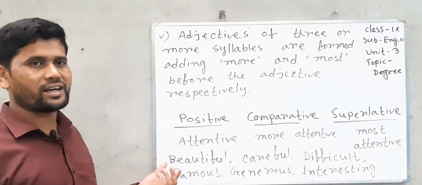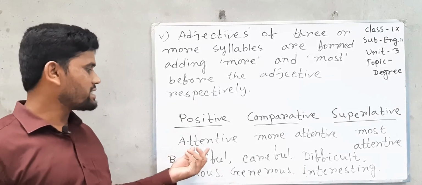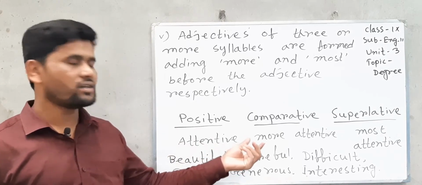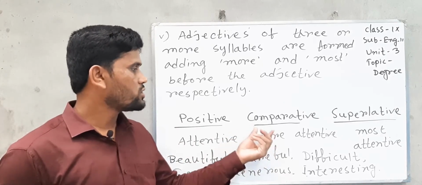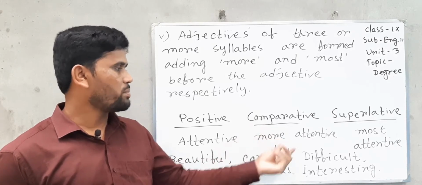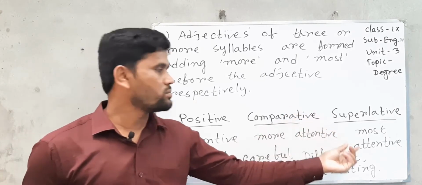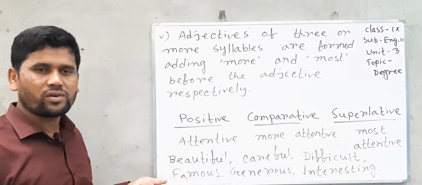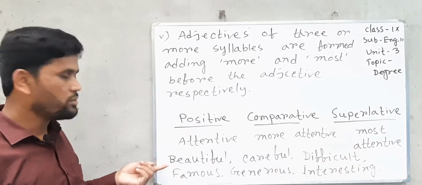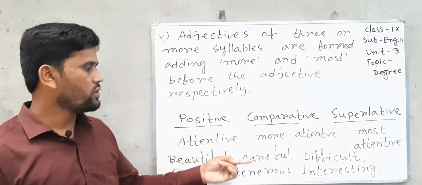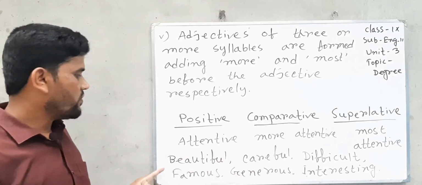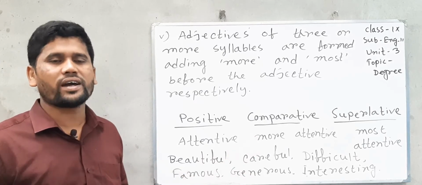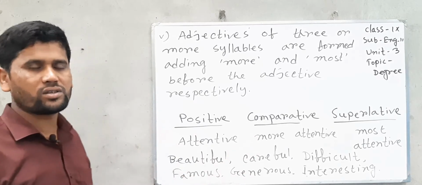Here I mentioned the word attentive, which has three syllables, so I use more to make the word comparative, and I use most to make the word superlative. Here are some words I wrote: beautiful, careful, difficult, famous, generous, interesting, and you will find more words when you study your books.